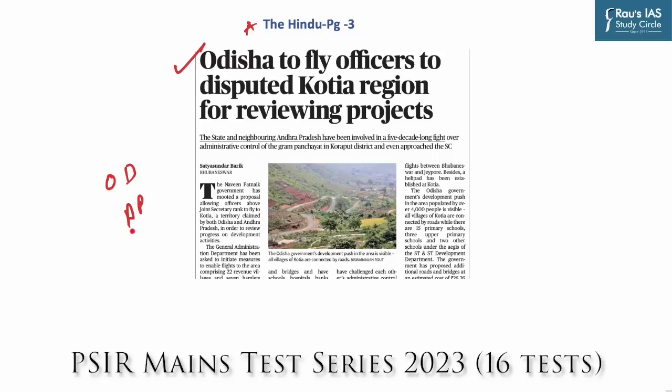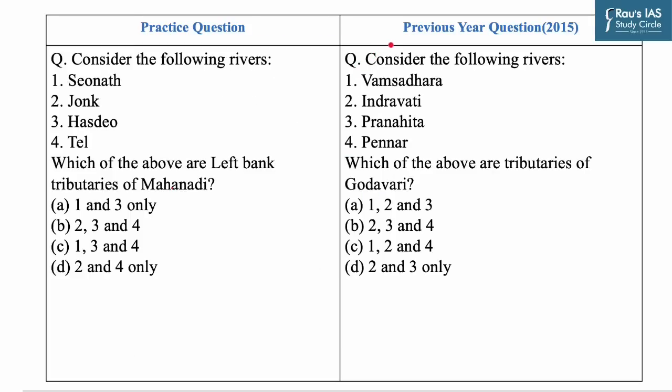Odisha and Andhra Pradesh. Now previously UPSC has been asking questions based on important geographical features related to the places which are in news. As in 2015 it asked a question based on tributaries of Godavari river. So let's take up today's practice question. The question is, consider the following rivers. You have to identify which among the above mentioned rivers are left bank tributaries of river Mahanadi. Options given here are Sionath, Jonk, Hasdev and Tel.